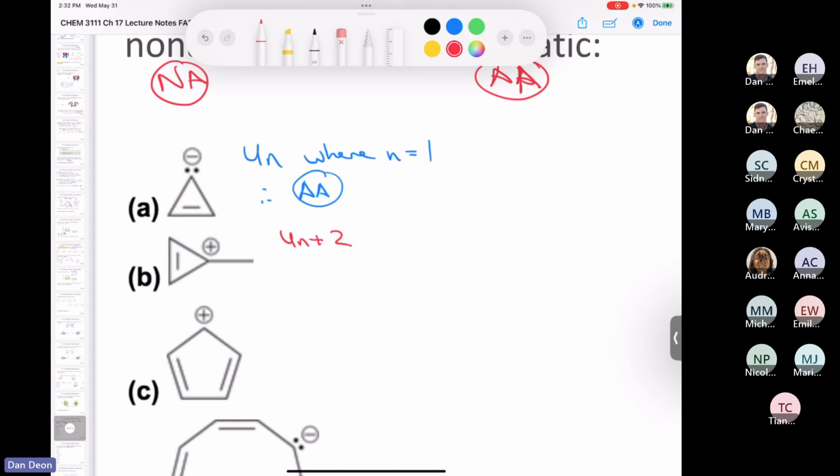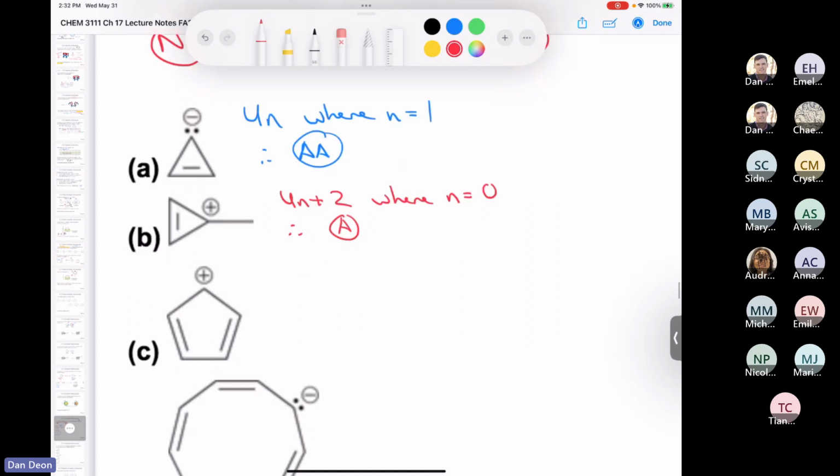Absolutely, right? Where n is equal to what? n is equal to 0. Good, because we have 2 pi electrons in the system. Therefore, this would be considered an aromatic cation.